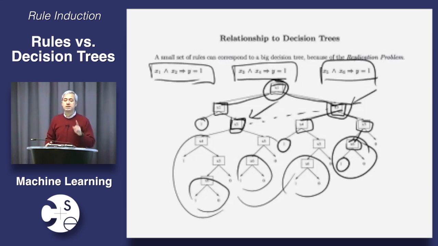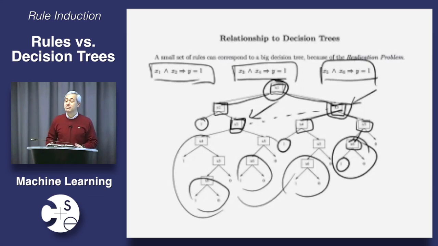Okay, these are two problems, but there's another one which is more subtle, but perhaps more important. Can anyone guess at what it might be? Just use your gut feeling. By the way, here's a good rule of thumb. If somebody ever asks you what the problem is with this machine learning algorithm and you have no clue, just say overfitting. You will be right more than half the time. Okay. That footnote aside, let's go back to our question. What might be the other problem with rule induction over decision tree induction? Yeah, exactly. They're more prone to overfitting.